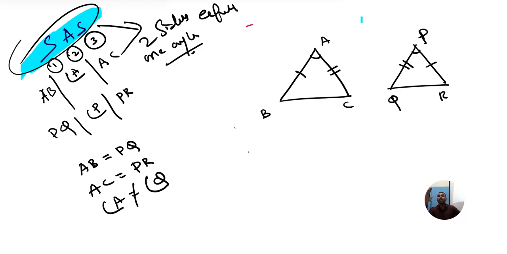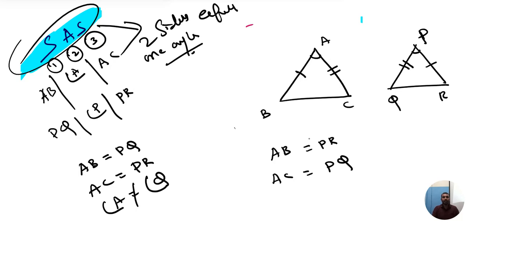What is the criterion telling? Side. Angle. Side. Now which is the single line here? AB. Single. And here who is the single? Are both equal? Side, side, right? And the other side is AC, here it is PQ. Correct? Am I right? Yes or no?